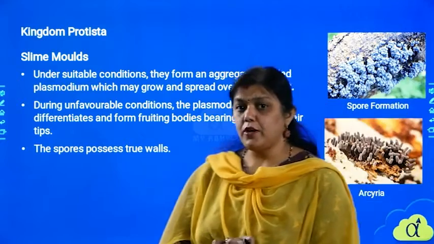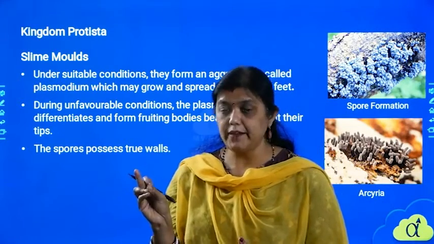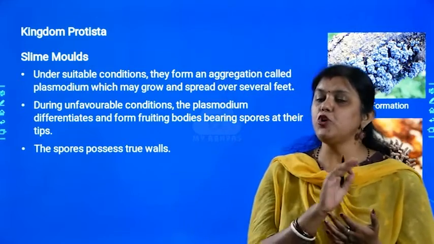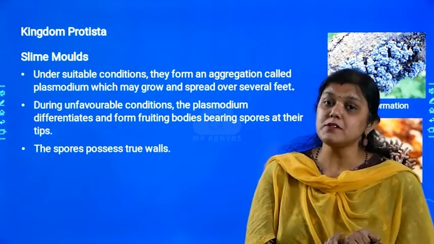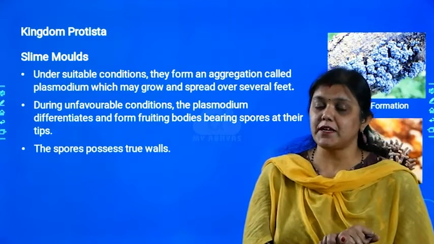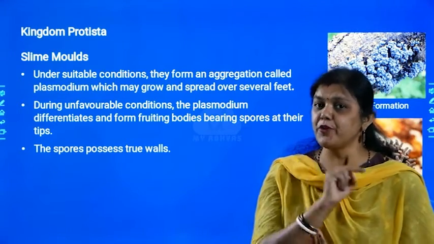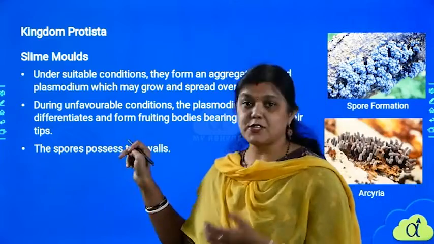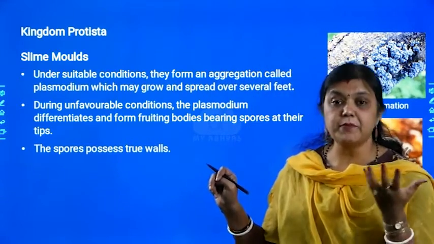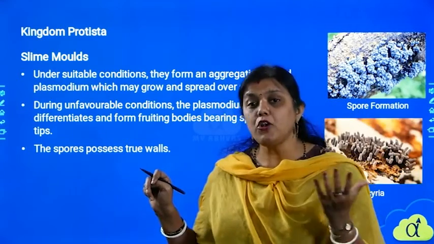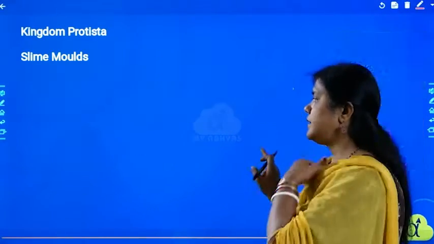Now remember what I told. The vegetative part does not contain a proper cell wall, right? The vegetative part of the slime mold does not contain a cell wall. Whereas the spores, what are spores? Spores are not the vegetative part. Spores are the reproductive part. Yes, you are right. So the reproductive parts, or the spores, have a proper cell wall. But the vegetative part, that means the body of the organism, may not have a proper cell wall in slime molds.